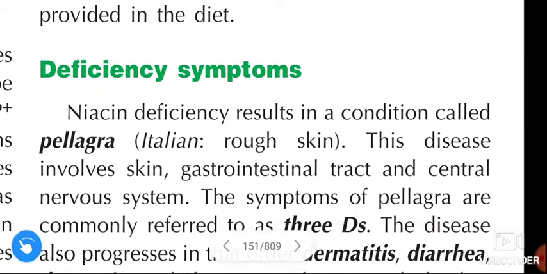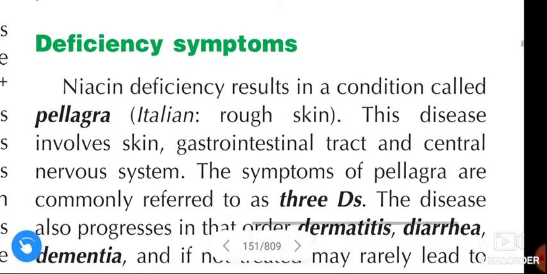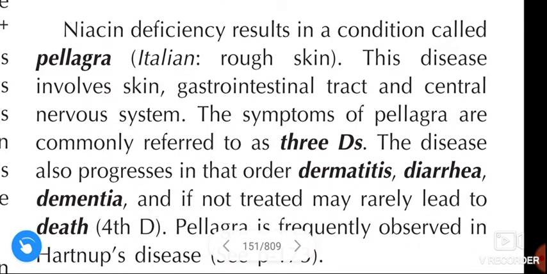Deficiency symptoms of vitamin B3, niacin. Niacin deficiency results in a condition called pellagra. In Italian, pellagra means rough skin. This disease involves the skin, gastrointestinal tract, and central nervous system. The symptoms of pellagra are commonly referred to as 3Ds.